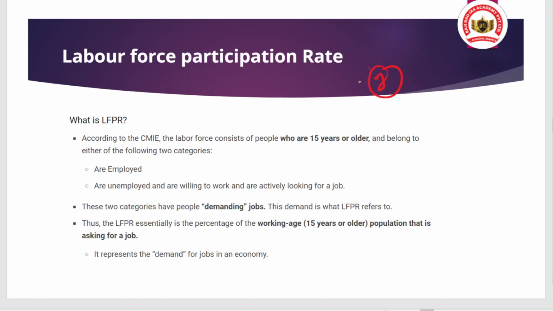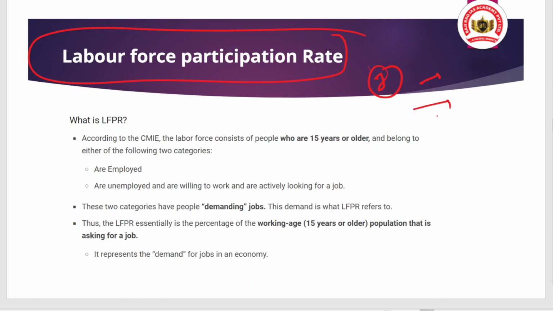Okay. When we talk about the women's labor force participation rate, first of all, you need to understand the labor force participation rate. If you understand this concept, then you will definitely understand the problems faced by women because of which they are not able to join the workforce.